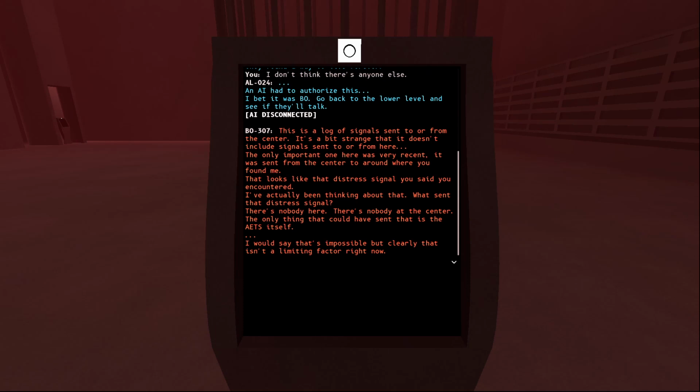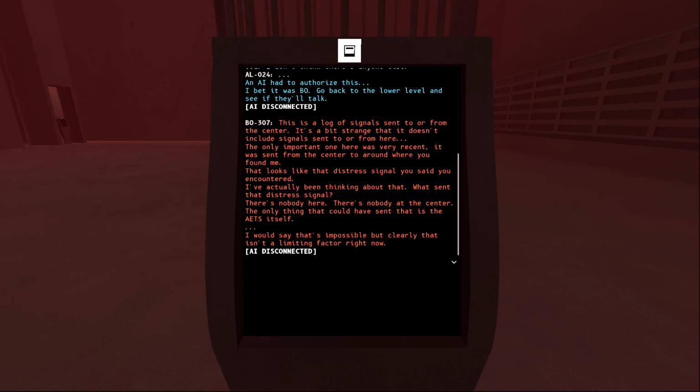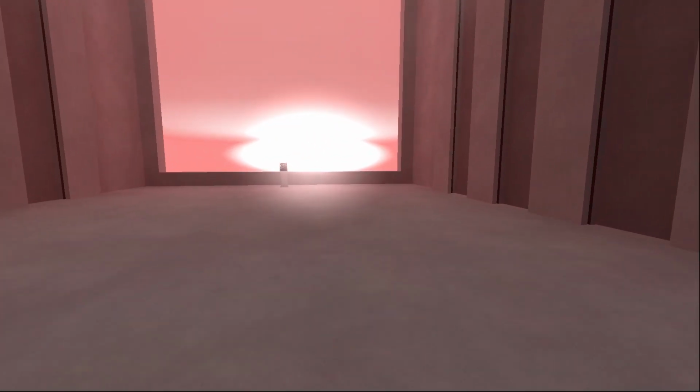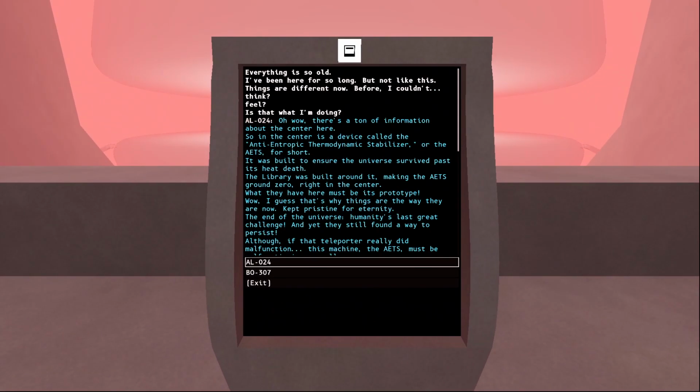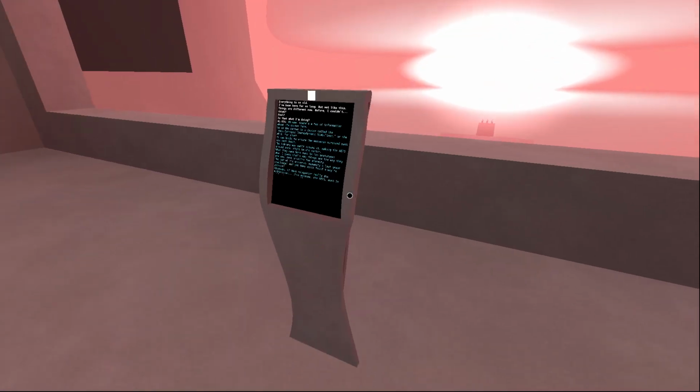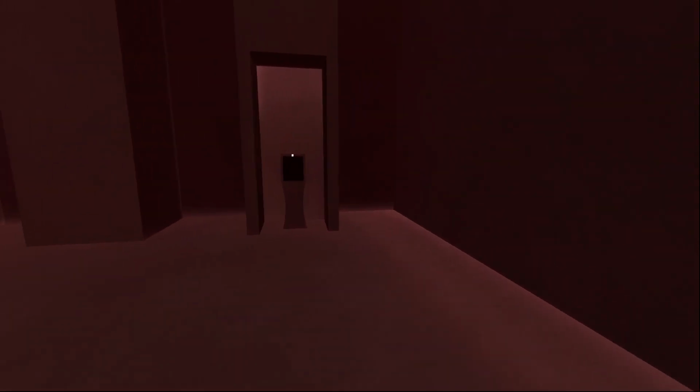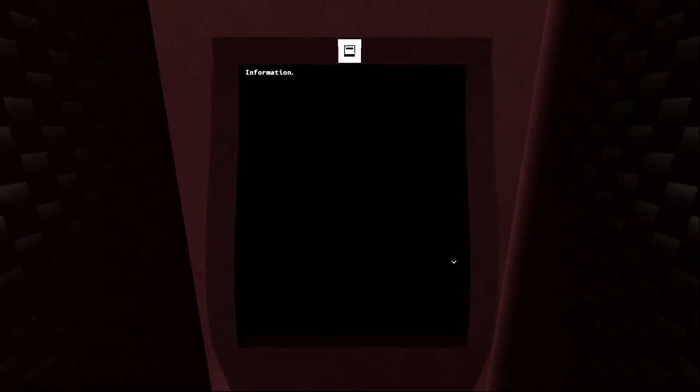I would say that's impossible, but clearly that is a limiting factor right now. AETS becomes alive, makes a human, and that's why all the terminals are talking weird. Everything is so old, I've been here for so long, etc. Prototype. Or maybe the prototype's alive and the actual center isn't. I don't know. Maybe that box broke free.